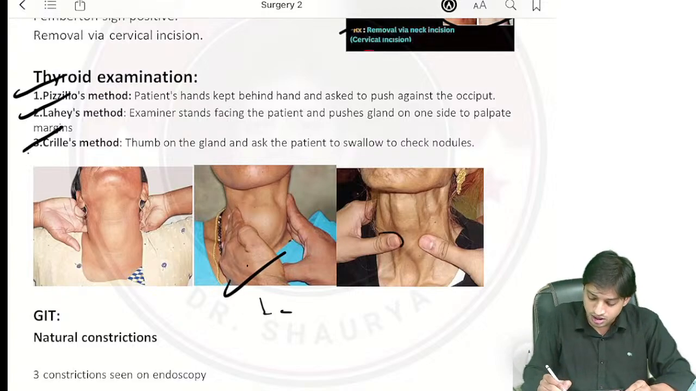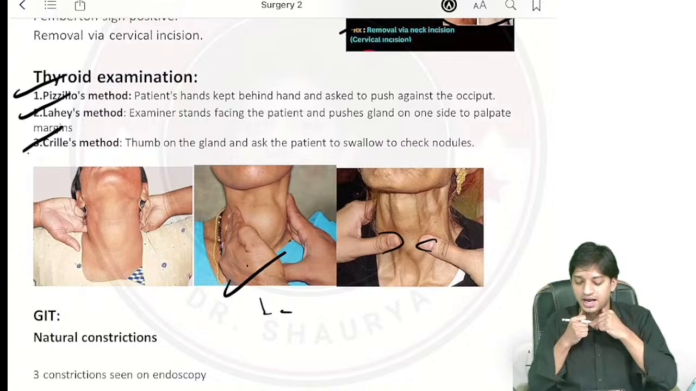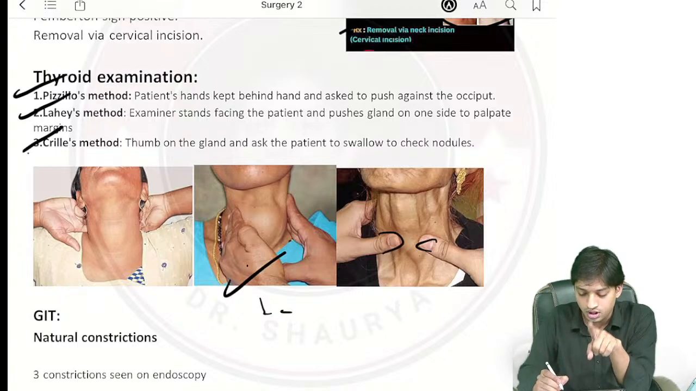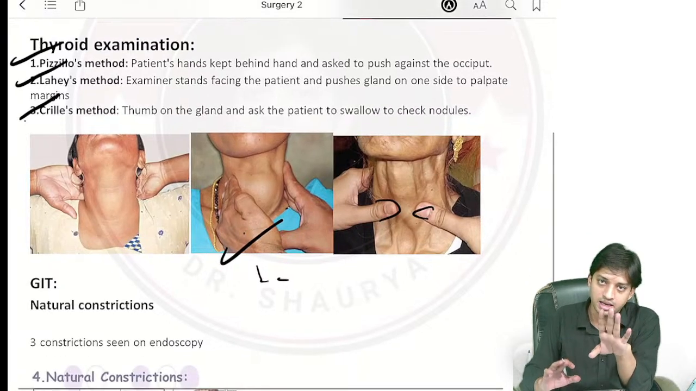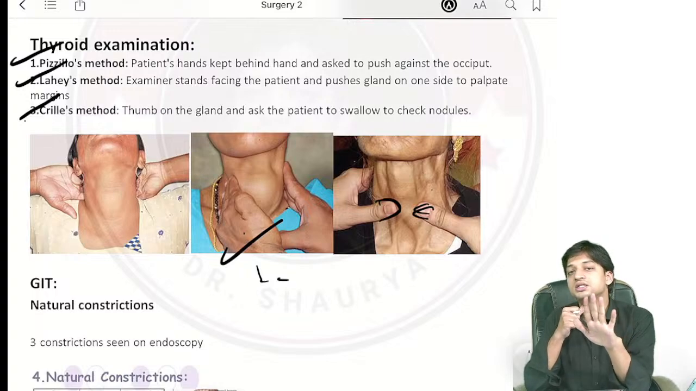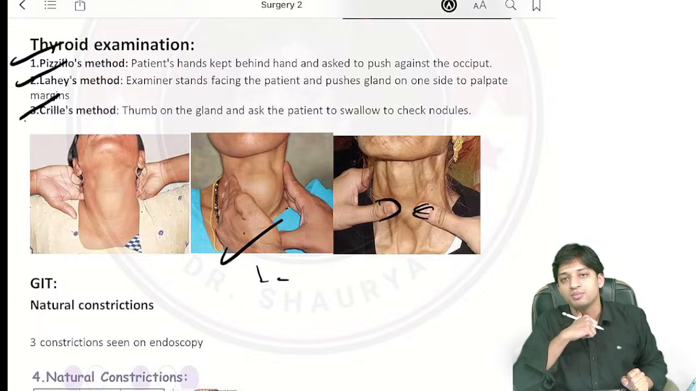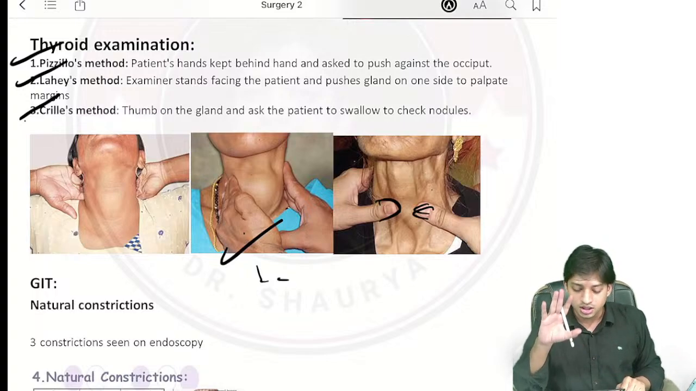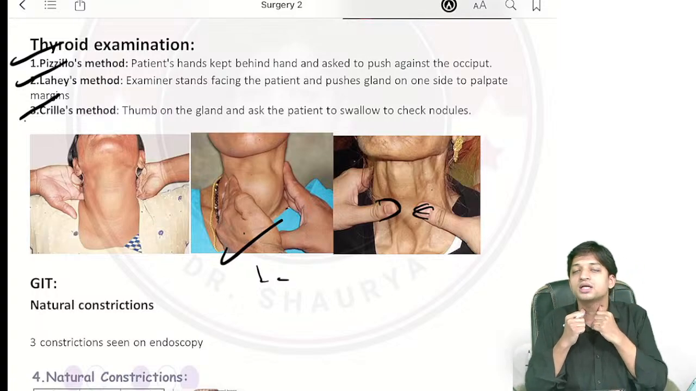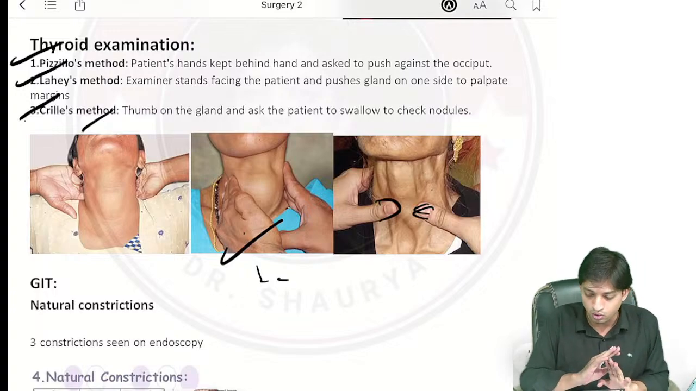Crile's method: the thumb is kept on the gland and the patient is asked to swallow and you check for the nodules. Now look, in some examinations they may give you two thumbs, this is also the test. In some photos or images they will give you one thumb kept, right? That is also correct. Don't get confused. If the thumb is kept and you are examining and asking the patient to swallow and examining for the nodules, then it is Crile's method only.